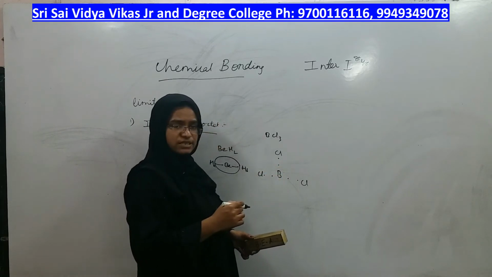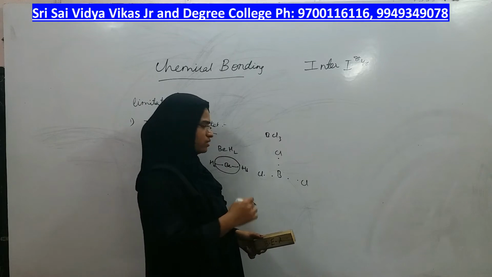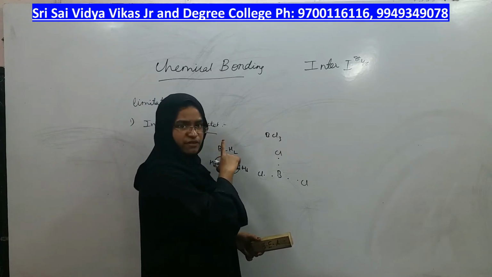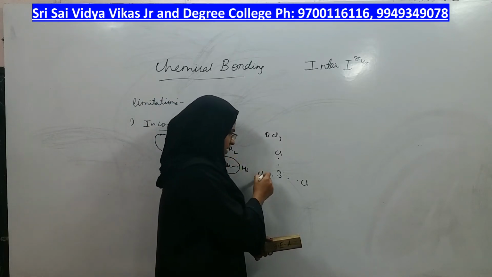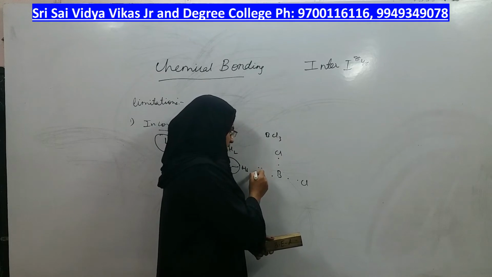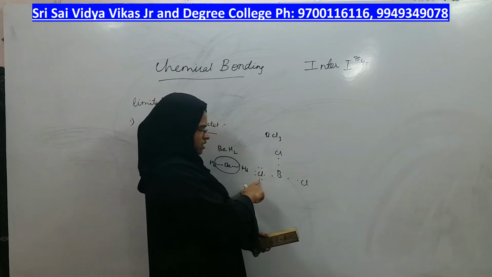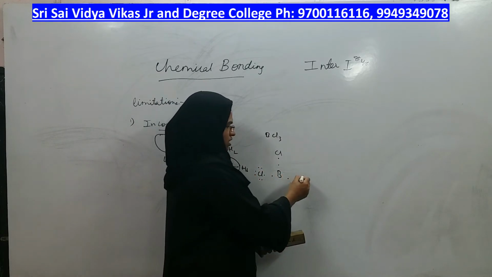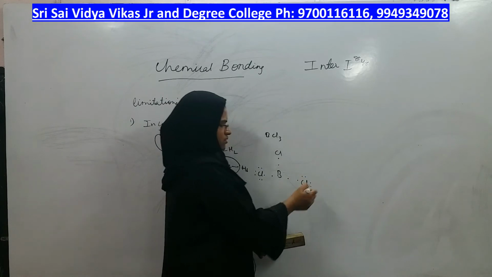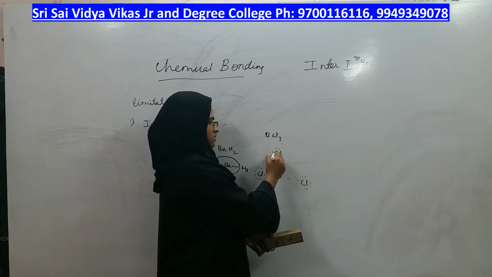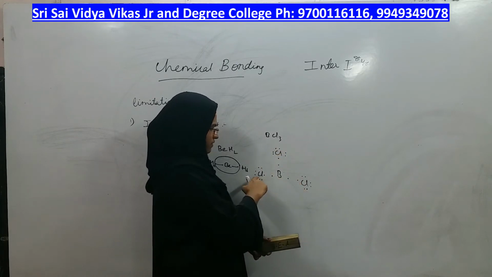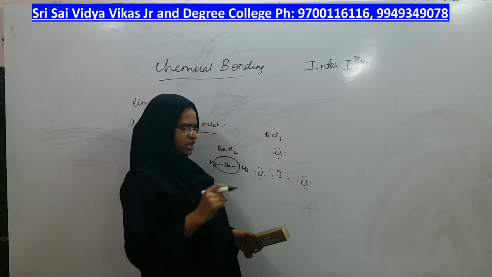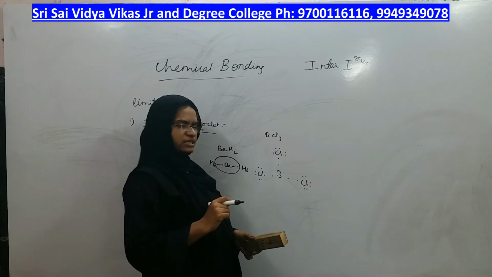But how many valence electrons are present around each chlorine? Chlorine belongs to the 7th group, so it has 7 electrons. 1 dot I already kept, let me keep the other 6. So each chlorine has 7 electrons: 6 plus 1 is 7, 6 plus 1 is 7, 6 plus 1 is 7. Around each atom I kept the number of valence electrons it has.